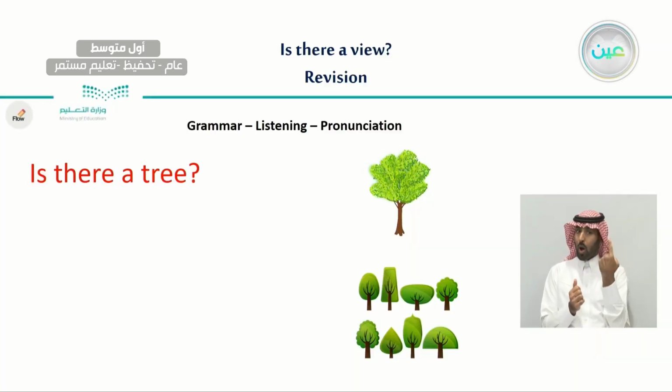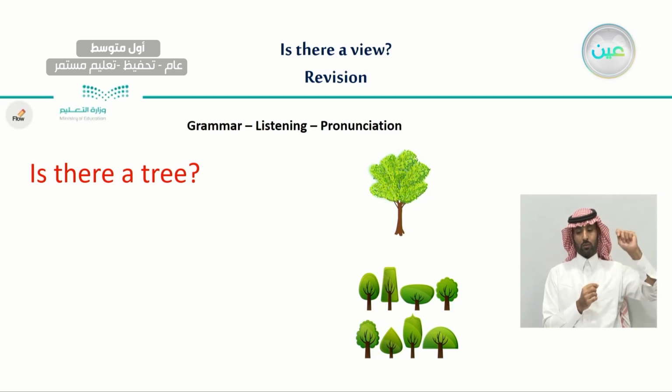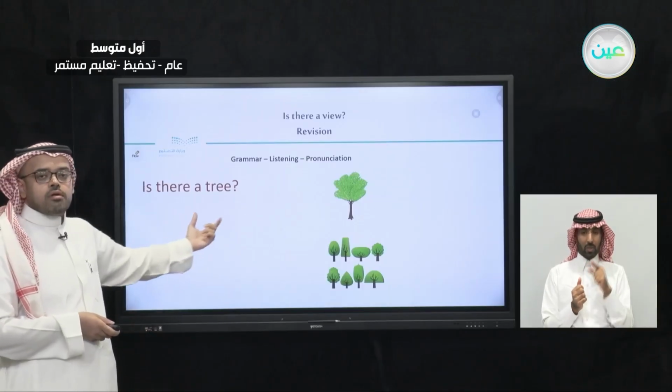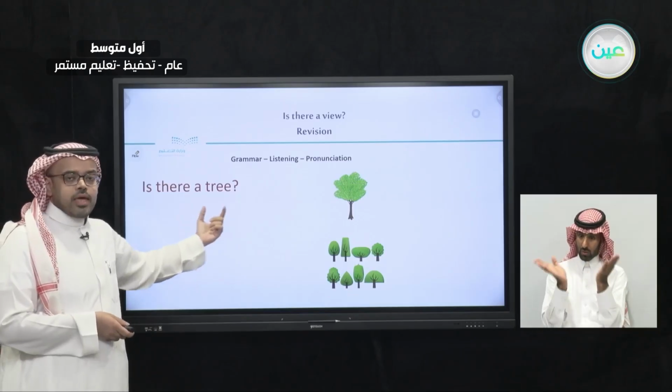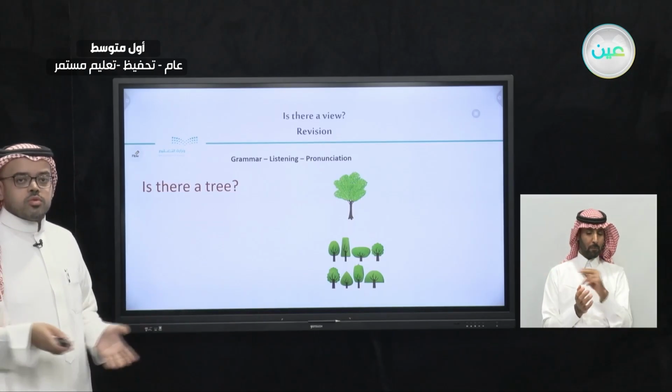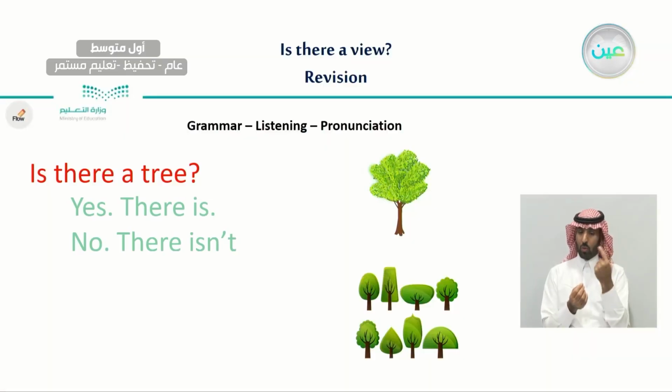If you want to make a question with there is and there are, all we have to do is put is at the beginning of the sentence and then put a question mark at the end. So the question will be, is there a tree? This is the question. All the questions that start with is, we call yes or no questions. So the answer will be either yes, there is a tree, or no, there isn't a tree.